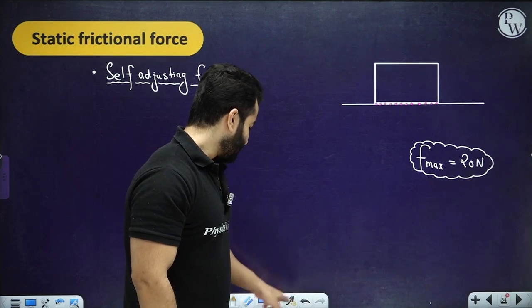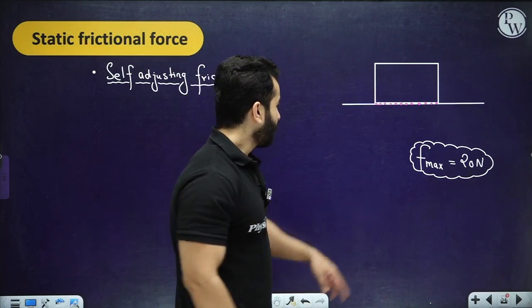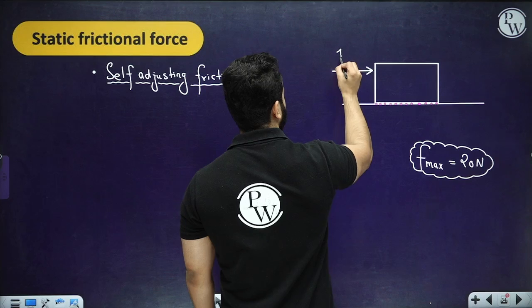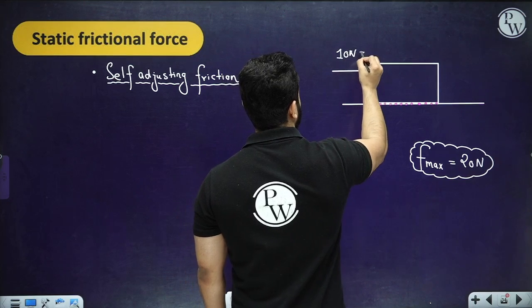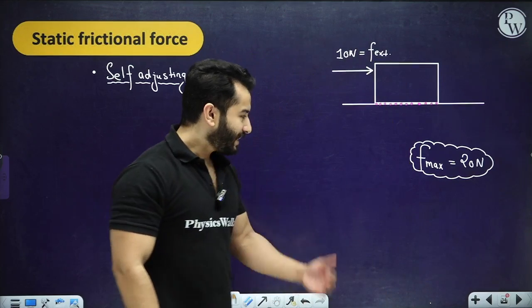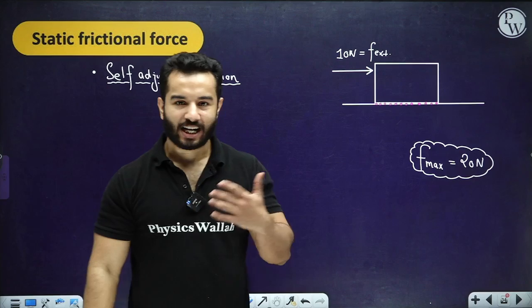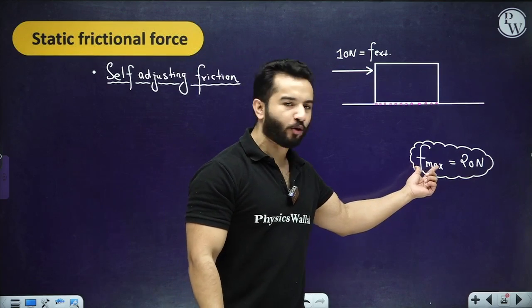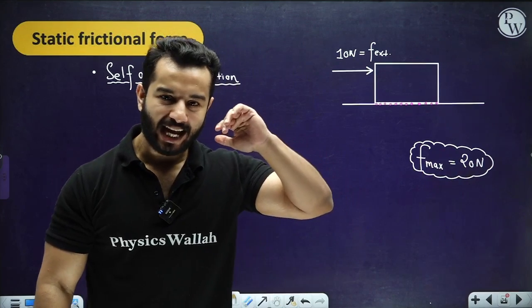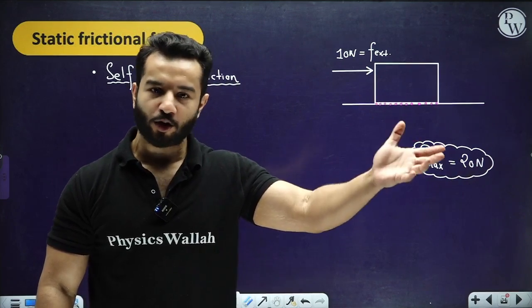So in this case, let's suppose you apply an external force of 10 Newton. Is there any requirement for the friction force to be 20 Newton, or any value greater than 10 Newton? Of course not. Why?